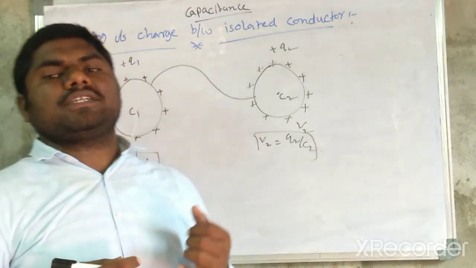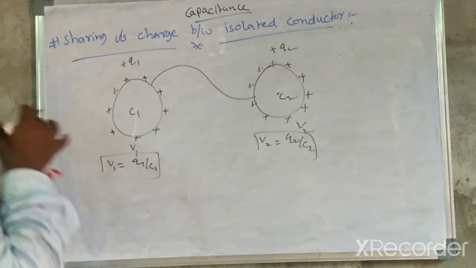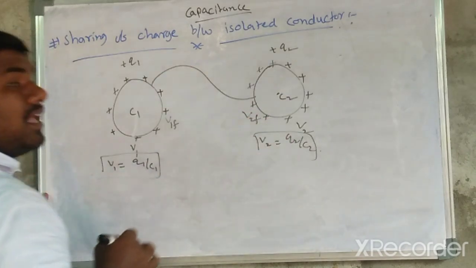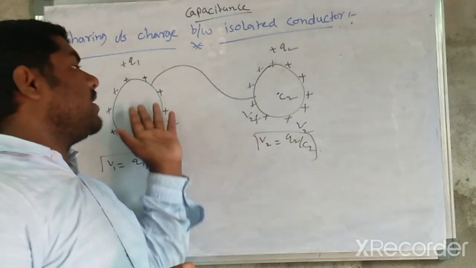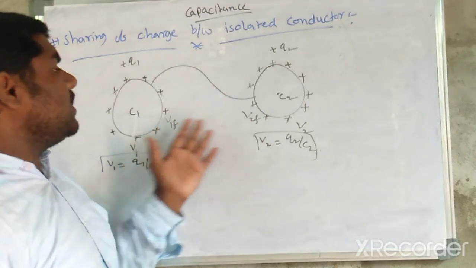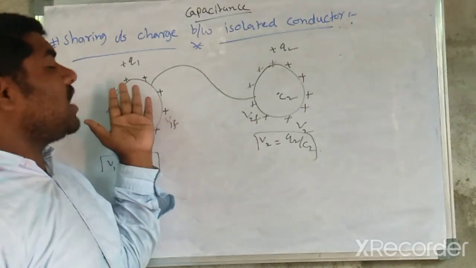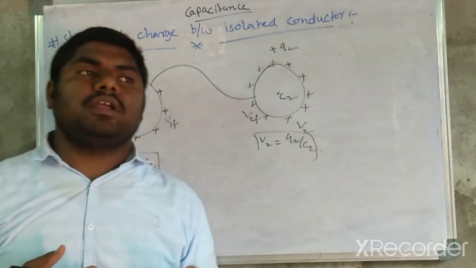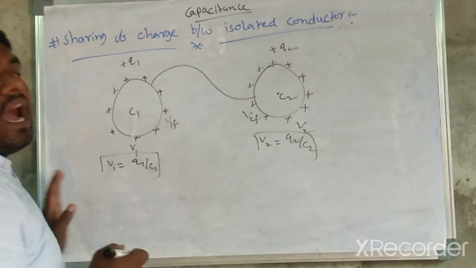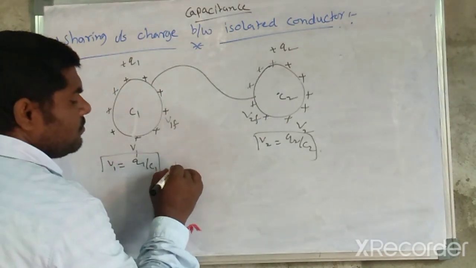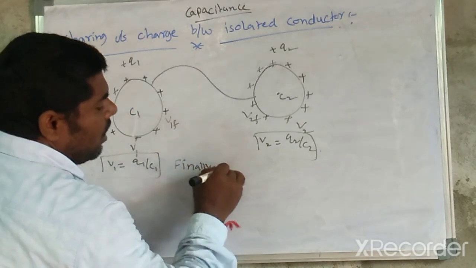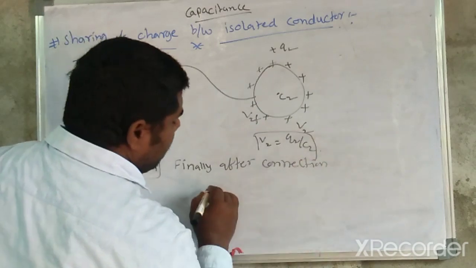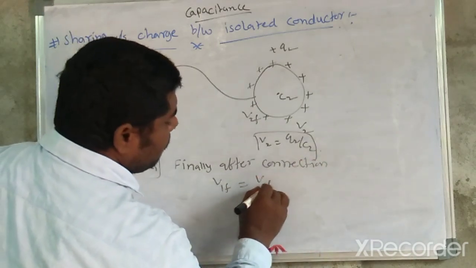Finally, after connection, the final potentials V1 final and V2 final must be equal after some time. Charge flows until both potentials are equal. So after connection, V1 final should be equal to V2 final.